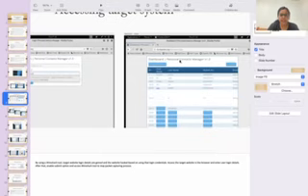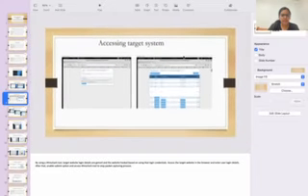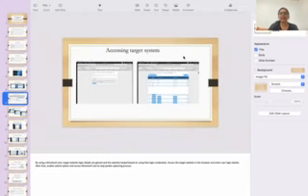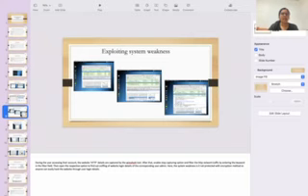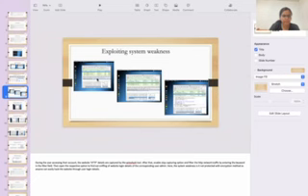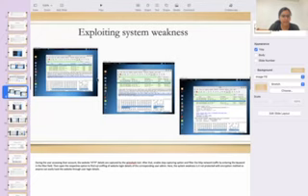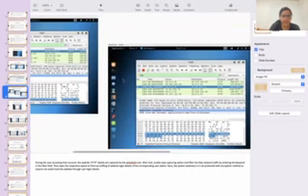There will be one option. Then we use the Wireshark tool to stop the packet capture processing. After that, we exploit the system weakness while the user accesses their account.